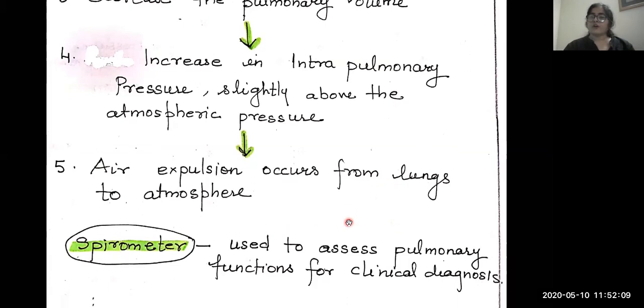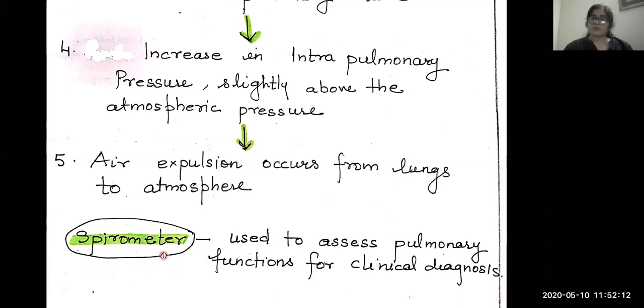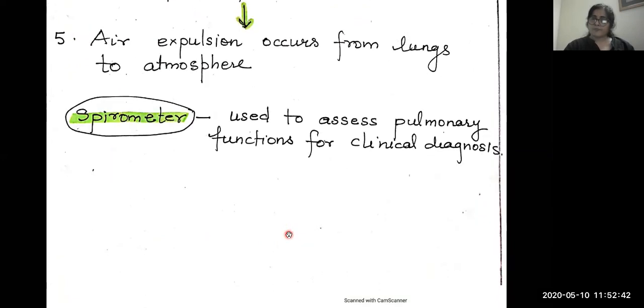Now I am moving on to an apparatus known as the spirometer. It is an apparatus used by doctors or lung specialists to assess pulmonary function: how well the lungs are working, how much volume of air you can inhale, how much you can exhale, and what the lung capacities are. These parameters are all used for clinical diagnosis. That instrument is known as the spirometer.